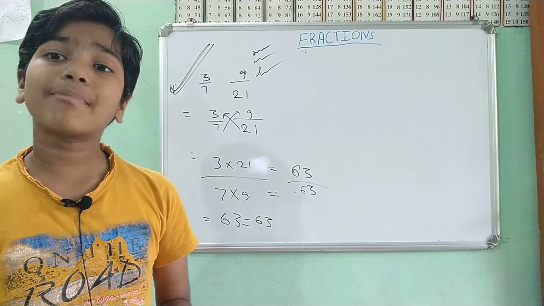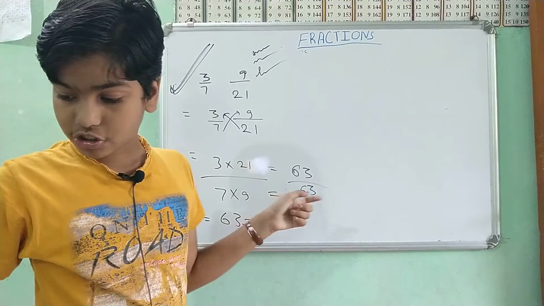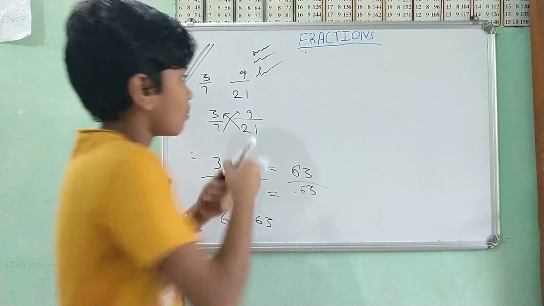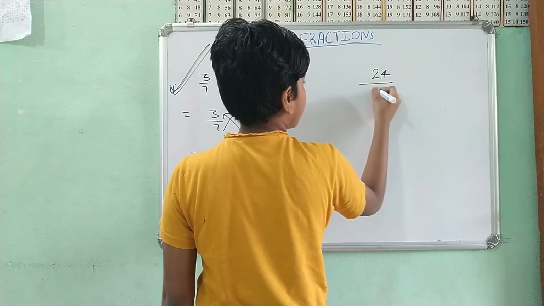Now what happens if the numbers are like 24 by 32?